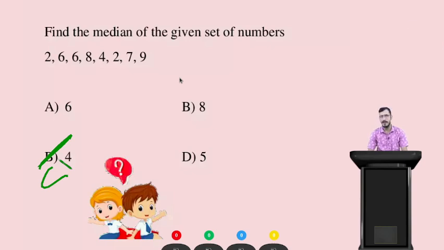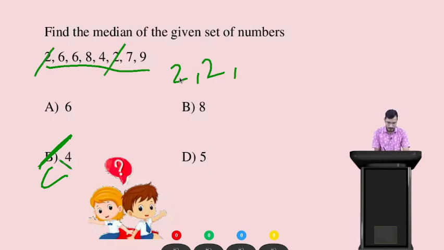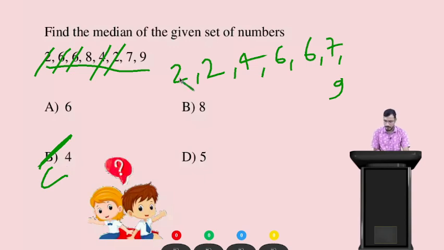Okay students, time's up. The right answer is, first we arrange in ascending order. So you can see 2, 2, then 4, then 6, 6, and 7, and 9. Now 1, 2, 3, 4, 5, 6, 7.